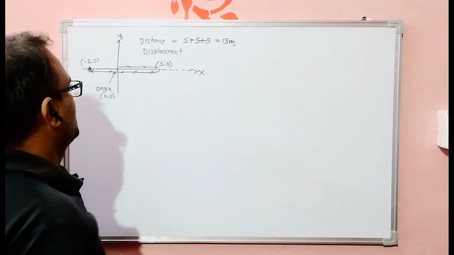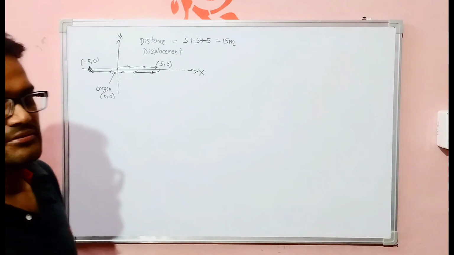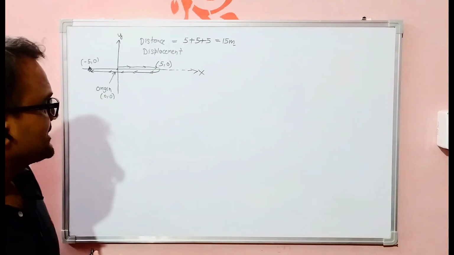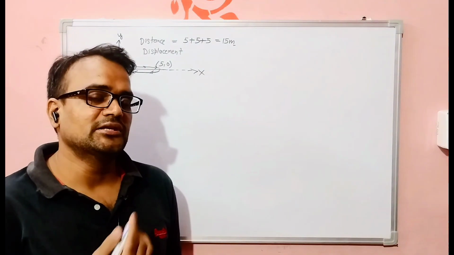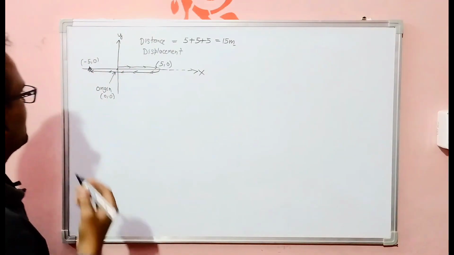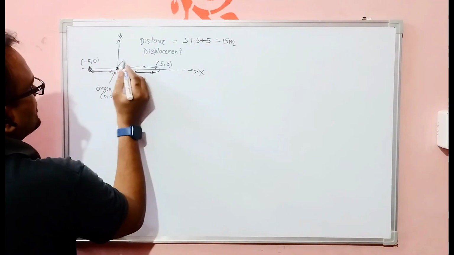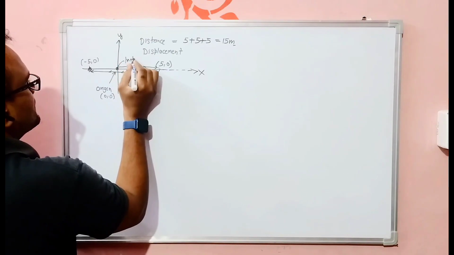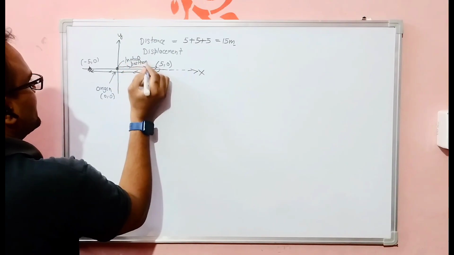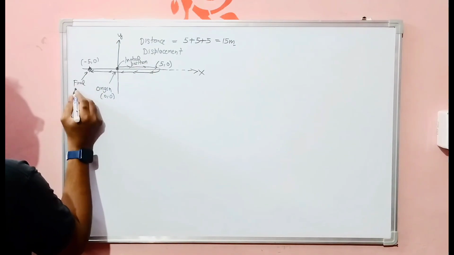Okay. Now if we talk about the displacement, displacement is the shifting between initial and final position. So if we see very carefully here, this is the initial point, or you can say initial position, and this is the final position.